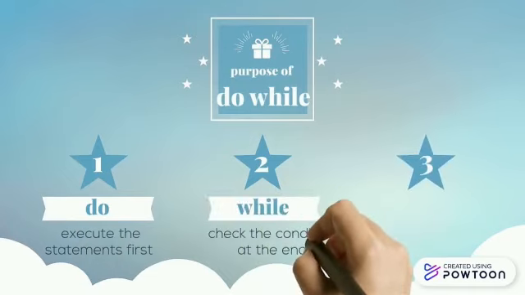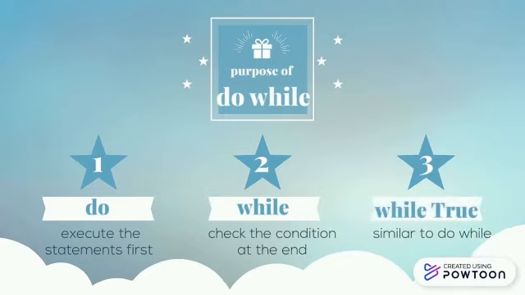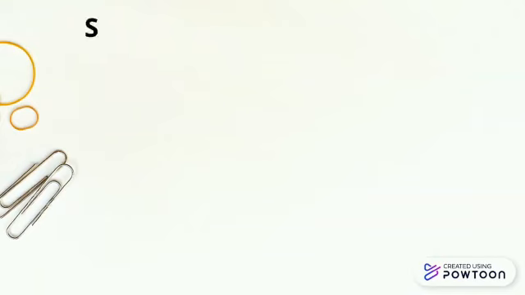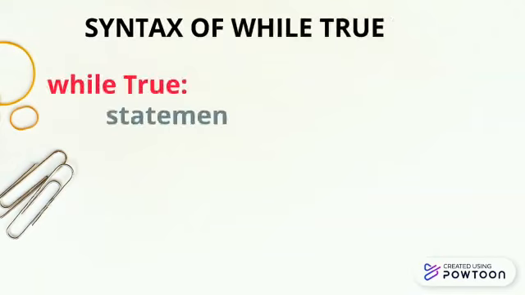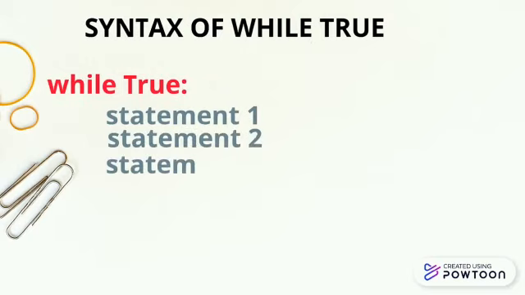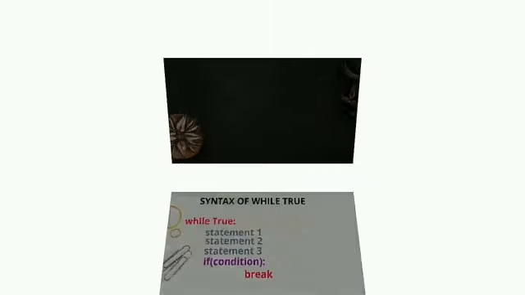So trying out different approaches, we now end up with the while true statement as the solution. So let me tell you how you do that. We say while true: statement 1, statement 2, statement 3, and then if condition: break. Make sure that the if is achievable through a finite number of steps, otherwise we would end up with an infinite loop. But how is this equivalent to do while?